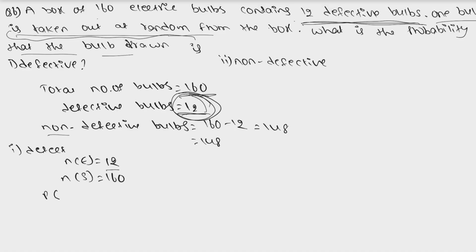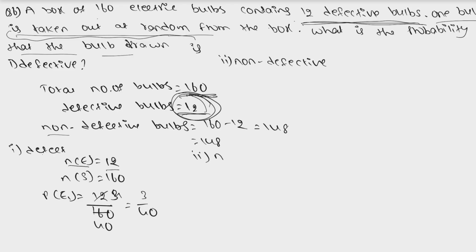So the probability of getting this first event is n of E by S, which is 12 by 160. 4 3s are 12, 4 40s are 160. So here we have 3 by 40. So the probability of getting a defective bulb out of 160 is 3 by 40.